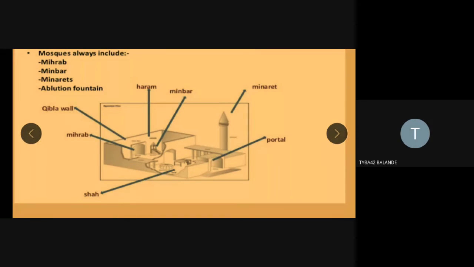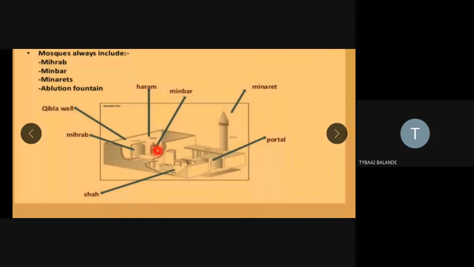Sir, does the azan happen from here only? Yes, so see, there are two different architectural places. The first is the minbar and the second is the minaret. Whenever they used to give the azan, they used to call from the tower, the minaret.